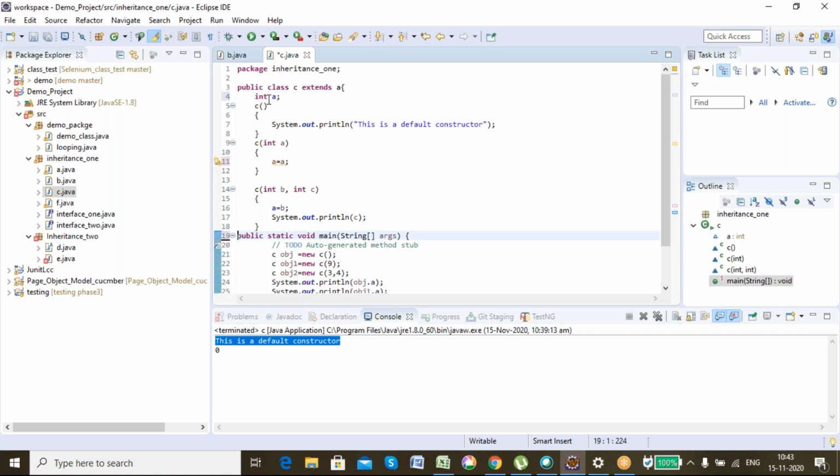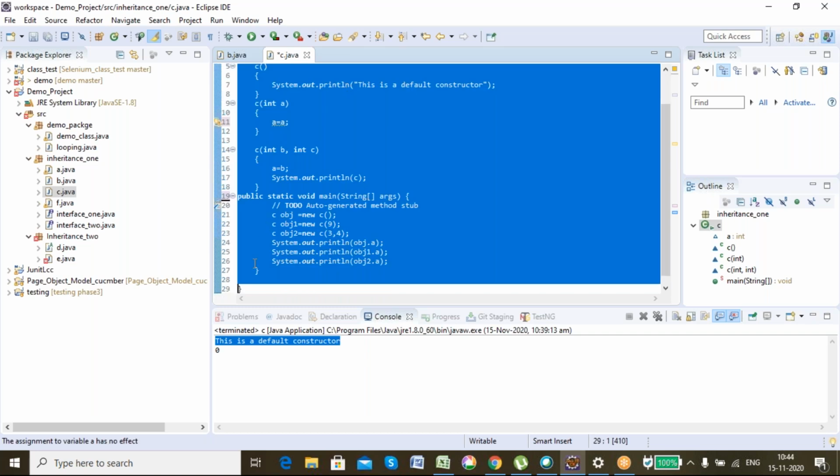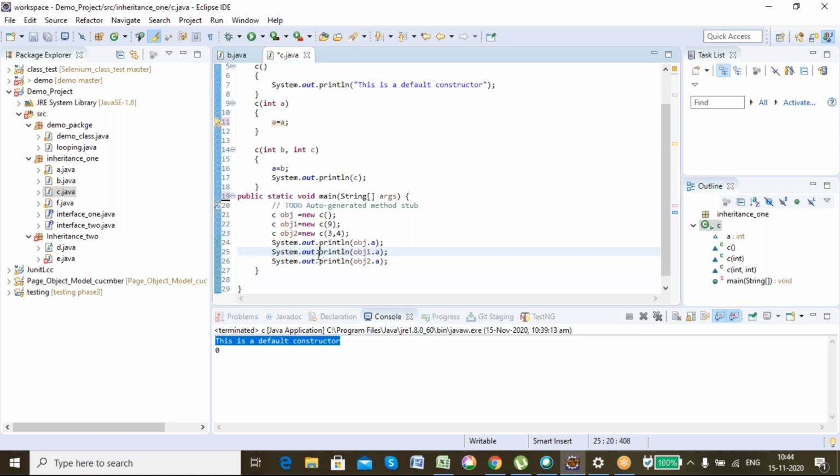Its nearest curly braces is this one. That means it will survive from this curly brace to the end of this curly brace, that is here. That means it will survive in the whole class. I can access it anywhere inside here. Here also I can access that a, everywhere I can access the a.